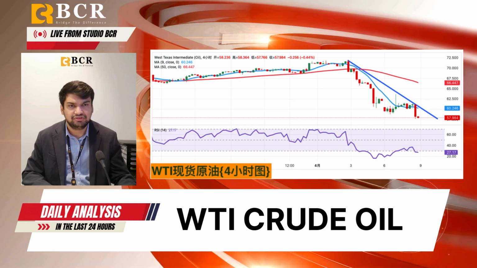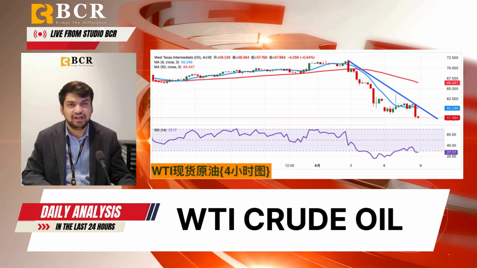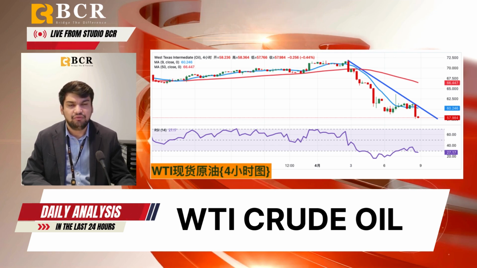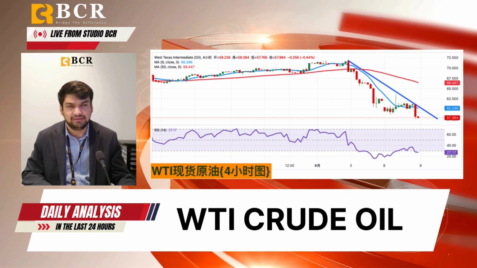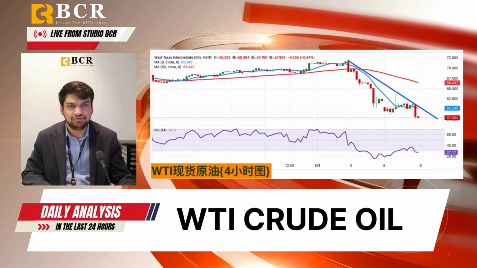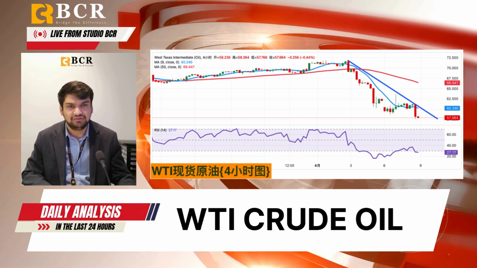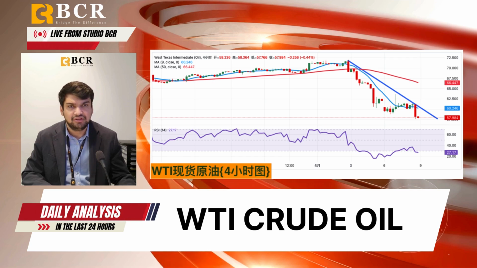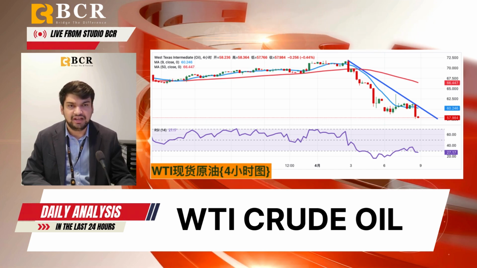Earlier news reports said that Trump was considering suspending tariffs for 90 days. White House officials quickly denied the report, sending crude oil prices back into decline. A document seen by Reuters showed that the European Commission proposed on Monday to impose a 25% counter tariff on a range of US goods in response to President Trump's steel and aluminum tariff.